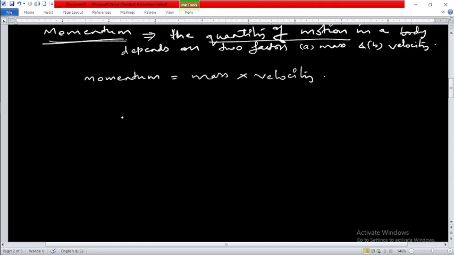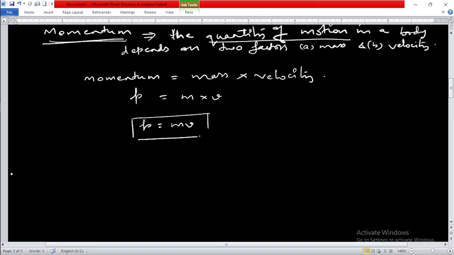Okay, so we can write momentum in short, in symbol form. Instead of momentum we can use a letter P. The small letter p is used as a symbol for momentum. For mass we can use m, and for velocity we can use v. So P is equal to mv, which is actually the formula of momentum.